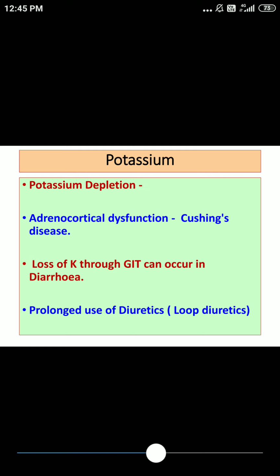And as we said for sodium, the same function is here for potassium: it is required for maintenance of neuromuscular activity, or you can say neuronal activity and muscular activity. So various balances, including acid base, fluid and electrolyte balance, are maintained by potassium, and potassium is further required for proper activity of muscles and nerves.